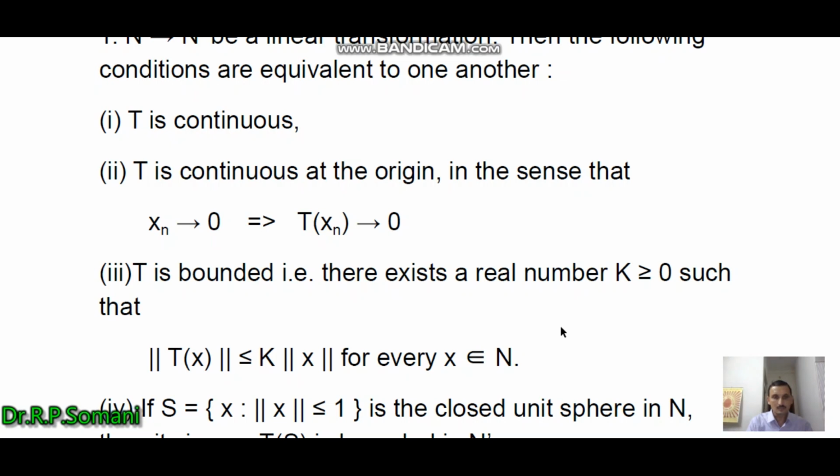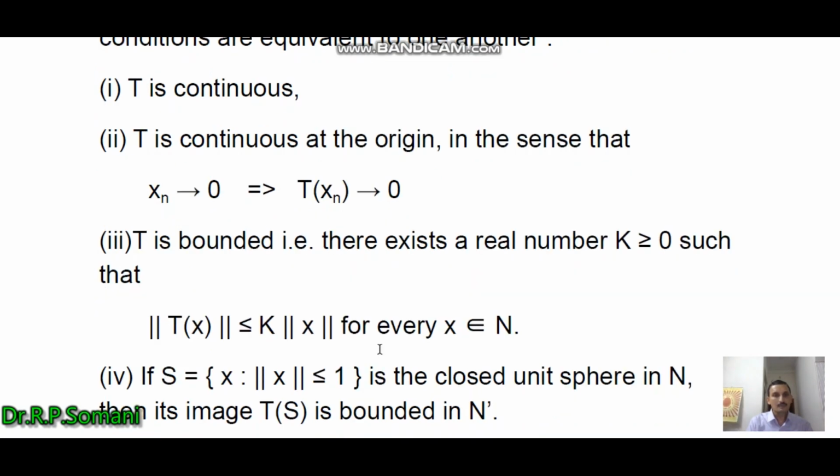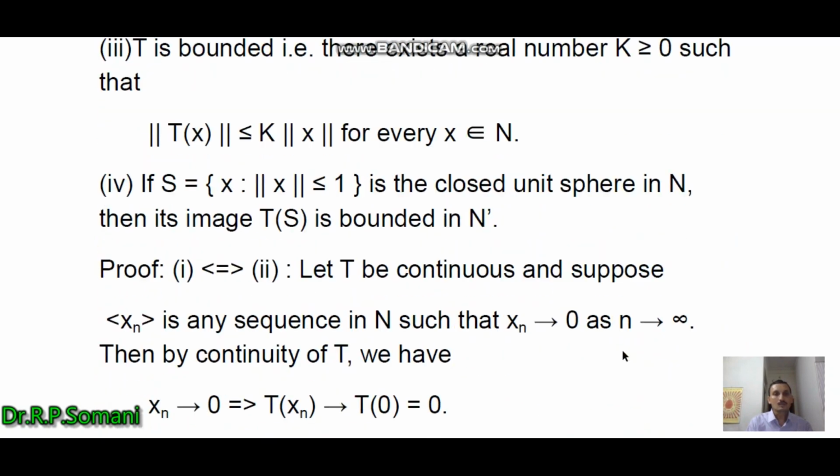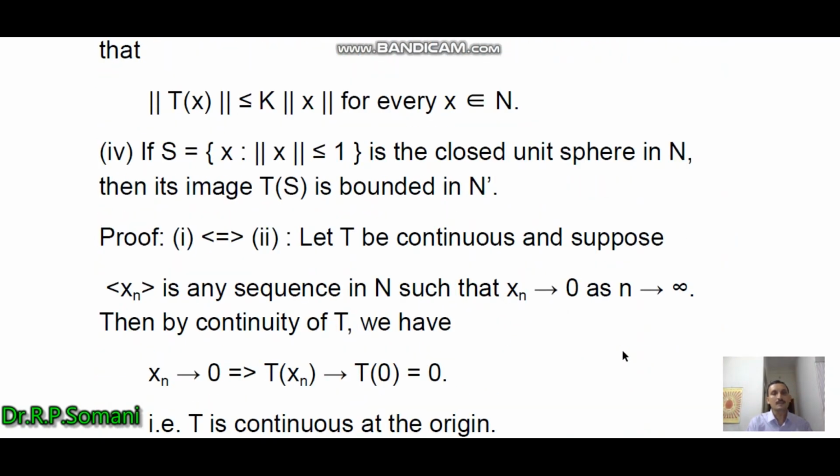And the last, fourth condition is that if the closed sphere S equals the set of x such that norm x is less than or equal to 1, which is the closed unit sphere in N, then its image T(S) is bounded in N dash. So in this theorem we have four conditions and we will prove that all these four conditions are equivalent. First we prove first implies second, and second implies first.